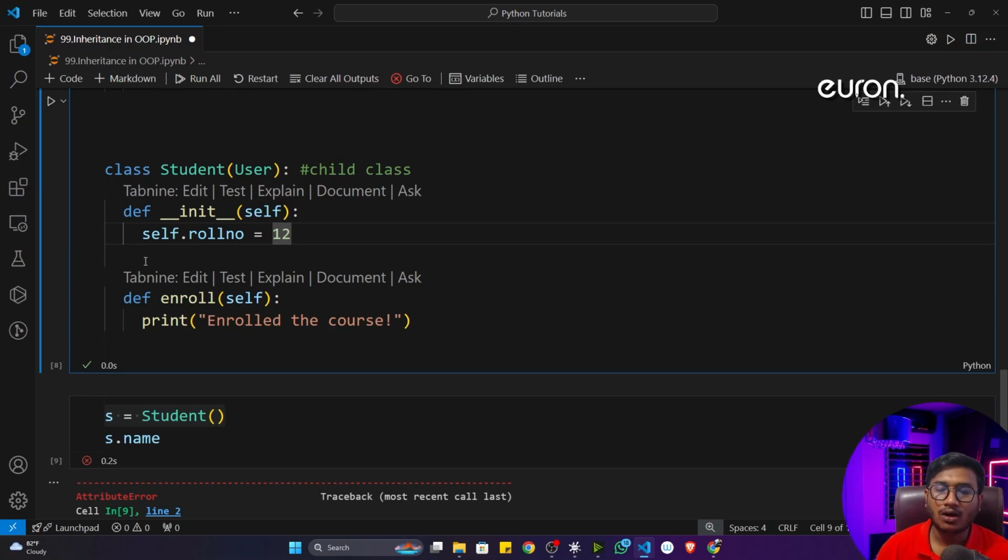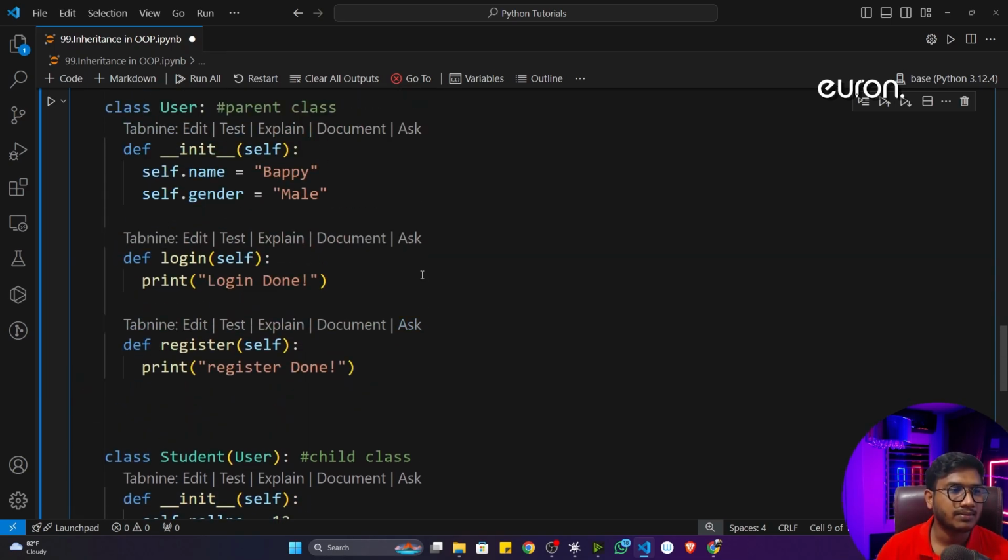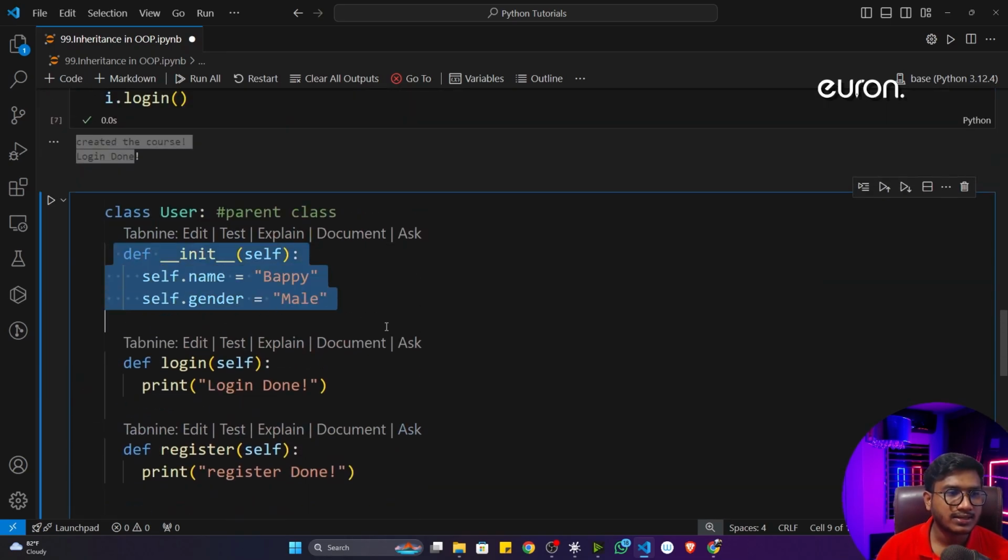Now it will always follow one rule: if one class is having its own constructor, that constructor would be executed at the very first. That means it will give the first priority to its own constructor. Then it will give the priority to the second constructor, which it is inheriting.